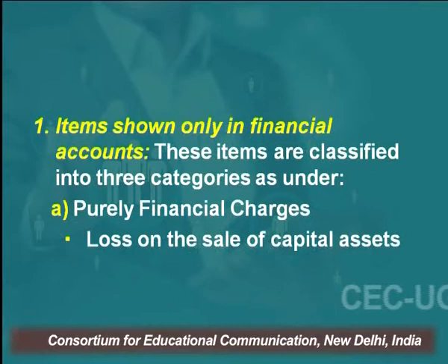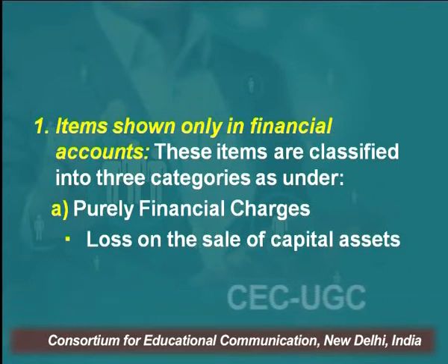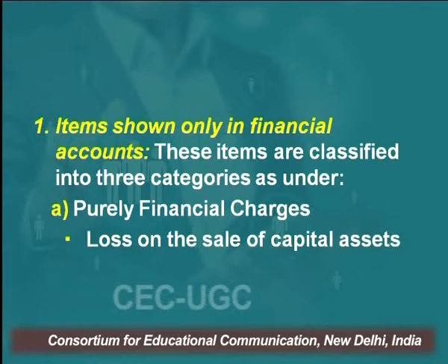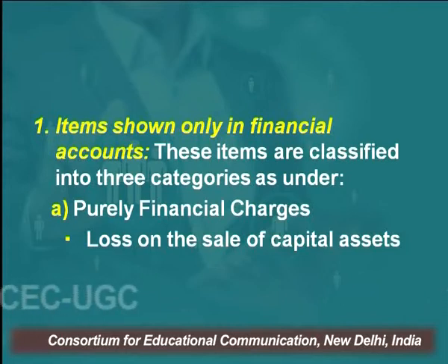One, purely financial charges. Purely financial charges means items which are shown only in the financial books. When I say items, it means they are on the expenses side, right? So these expenses or losses are shown only in the financial books. They are not shown in the cost books. The very nature of the cost book does not allow these expenses to appear there. But on the other hand, we show these expenses in the profit and loss account in the financial books. Like loss on sale of capital assets.